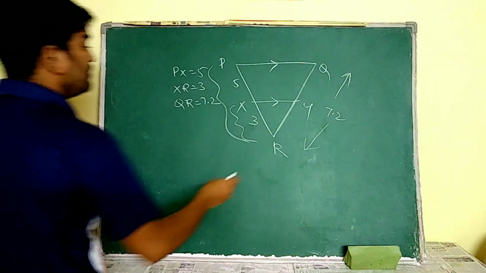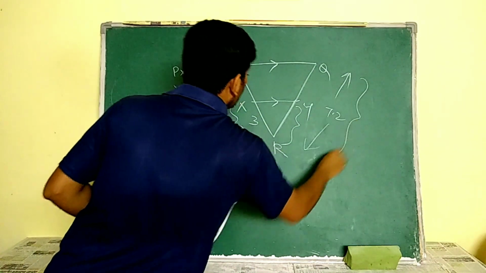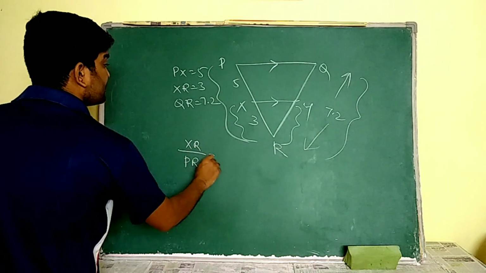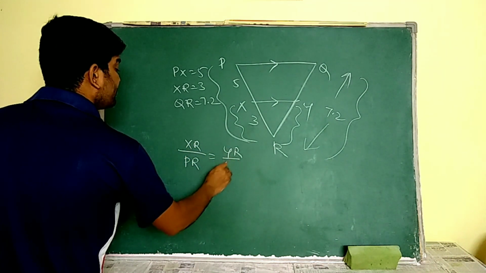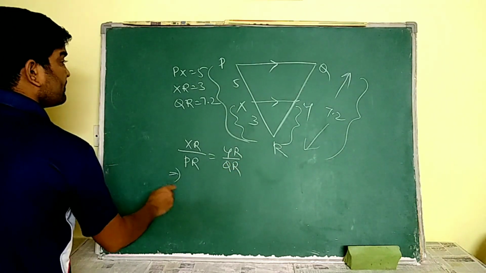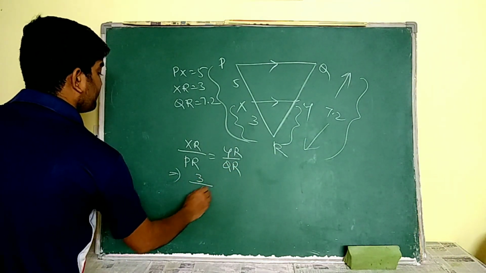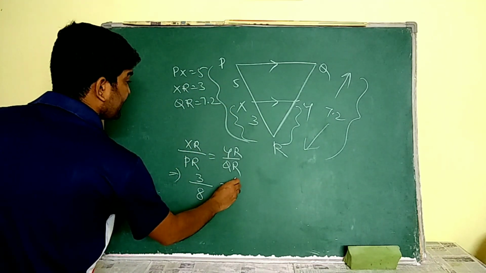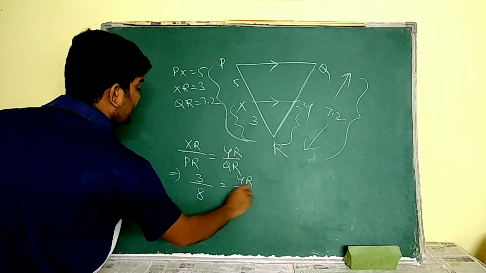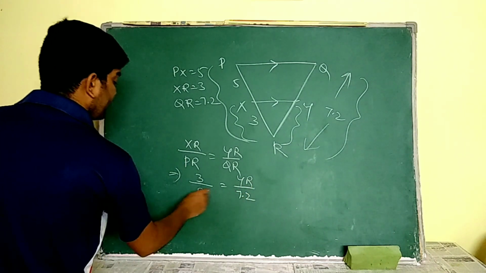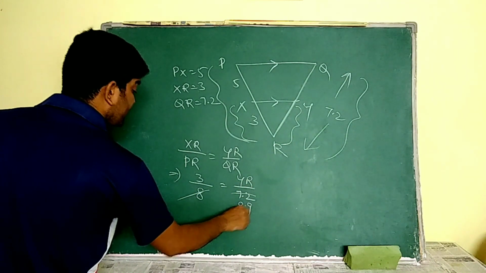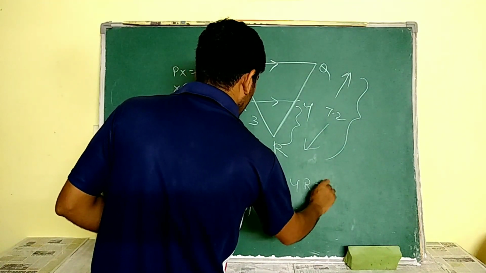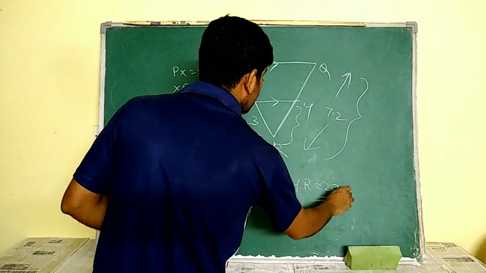That means part by whole. Again here also part by whole I am going to use. That means XR by PR is equal to YR by QR. What is XR? 3 by PR, the total value, PR is equal to 8. YR is what we need to find, and QR is 7.2. By cross multiplying, YR is equal to 2.7 centimeters.